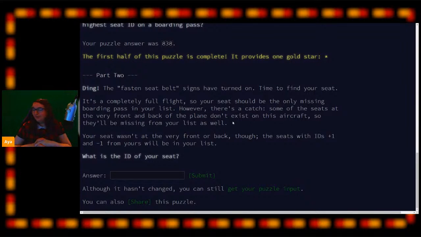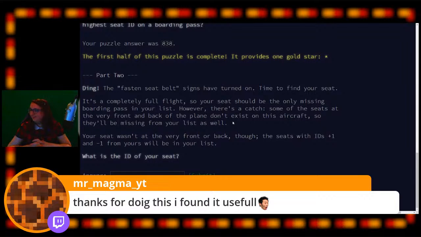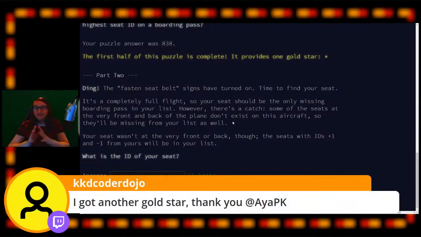The second part is, we need well done, CoderDojo. Fantastic. I'm really glad you found it useful. Thank you. Take a look at the second part.